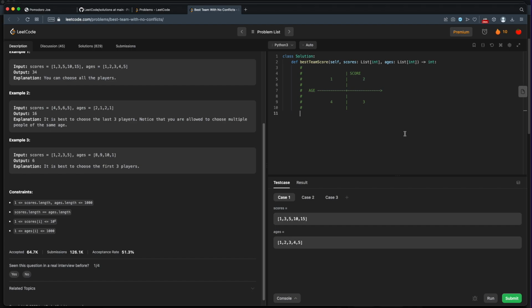Okay, so now that we kind of understand these quadrants, if we graphed all the players, putting an X where their score and age coordinates are, then you'll find for any given player, you can figure out which players they have conflicts with, because they'll be in that player's quadrant 1 and quadrant 3. And then the players that they're compatible with will be in quadrants 4 and 2. Unfortunately, while that does reduce our problem set a little bit, that's still an n squared problem. You have to go through every player and compare them to all the other players.